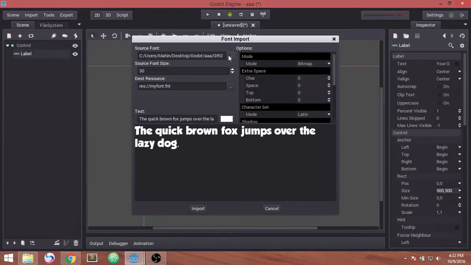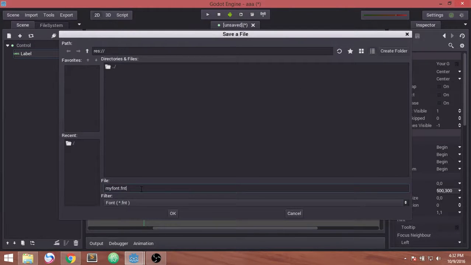Here the source font should be okay, and the destination resource should be in the res folder, because res is the main source. It is the source where your engine.cfg file is loaded. Okay, so I set the destination folder. The name should be my font, etc. It should create a .fnt file. We need the .fnt file to import it. We don't need the .ttf file, we need only the .fnt file.